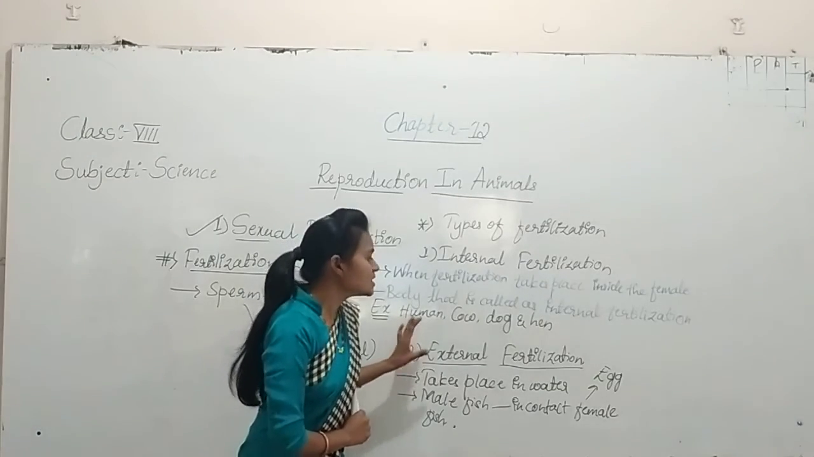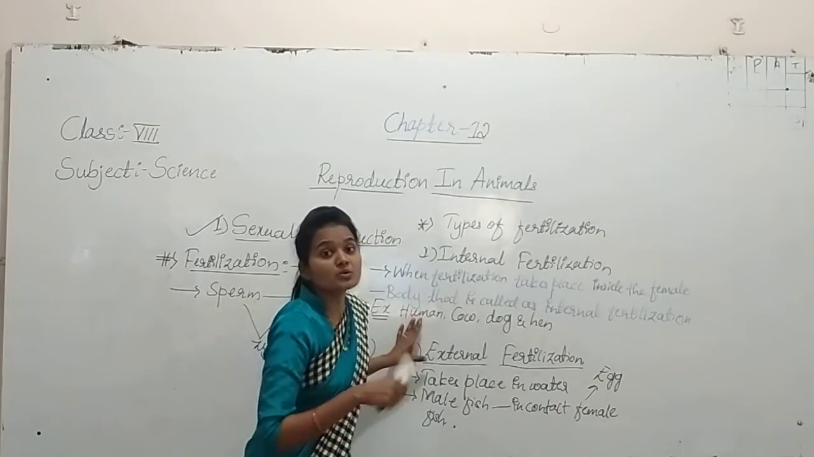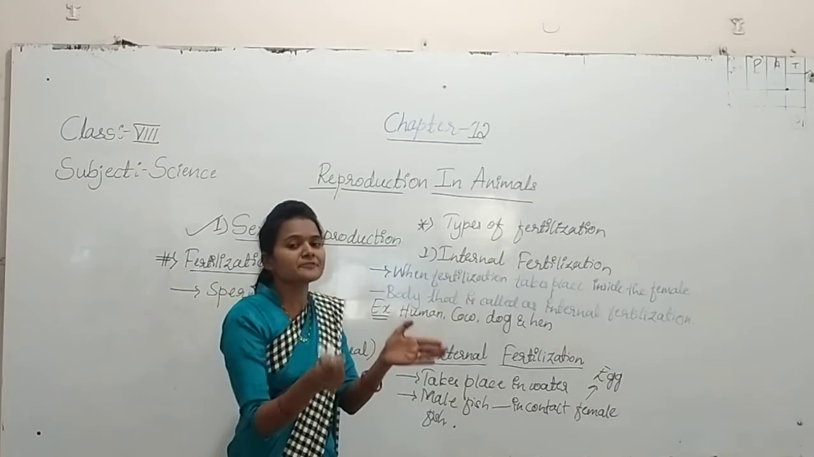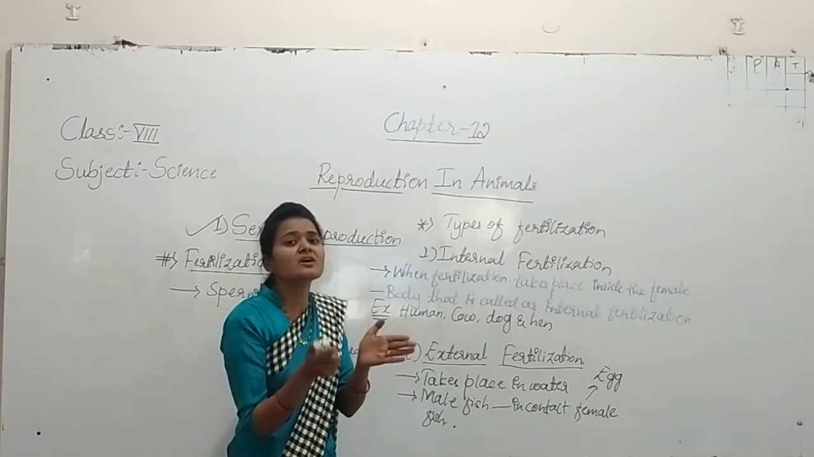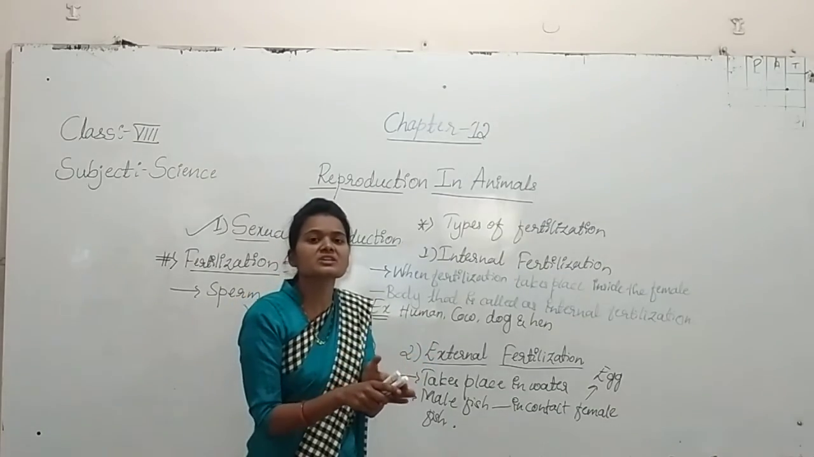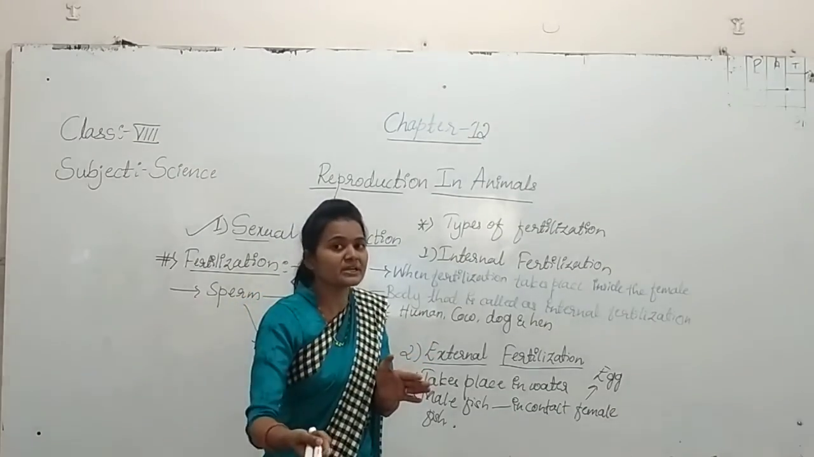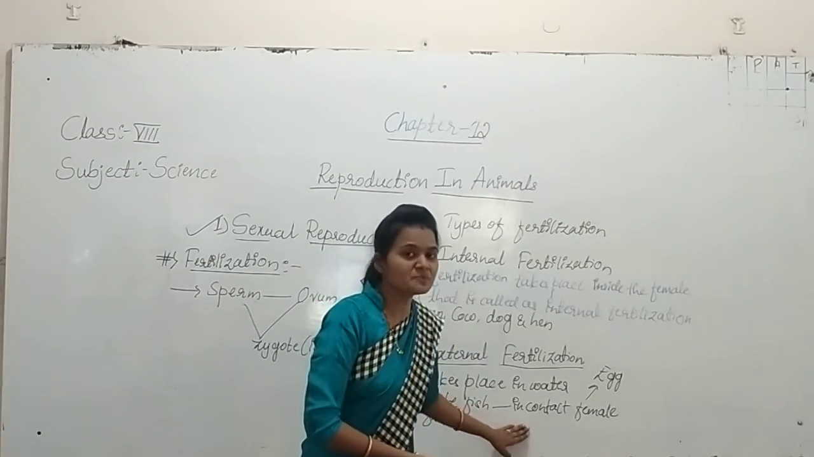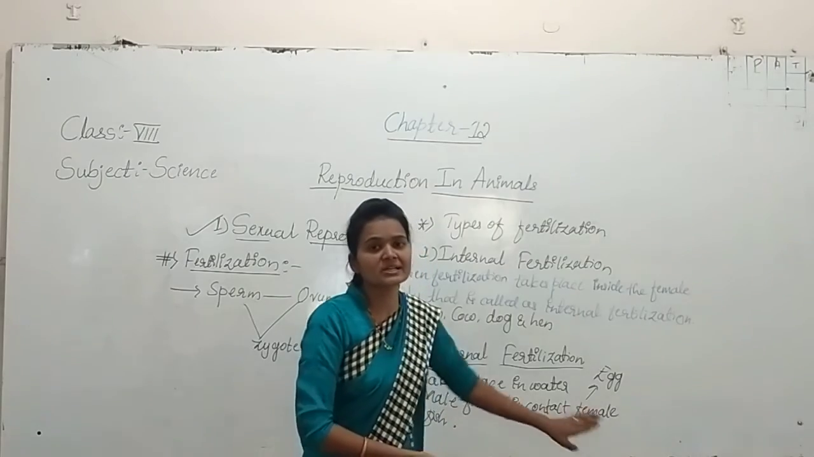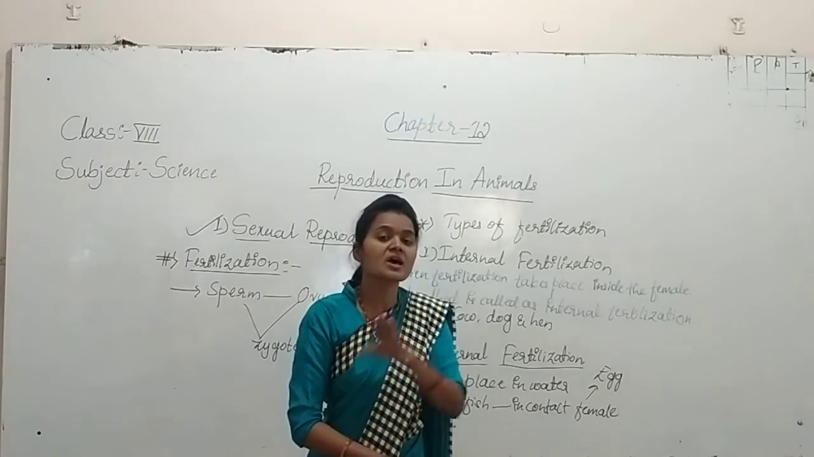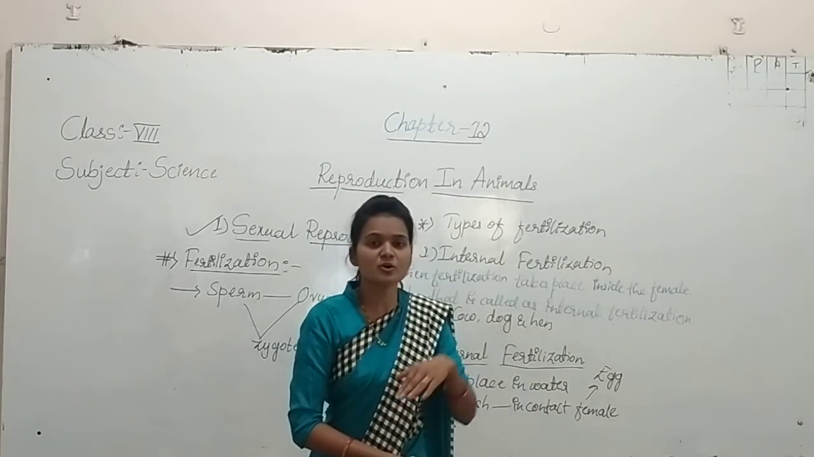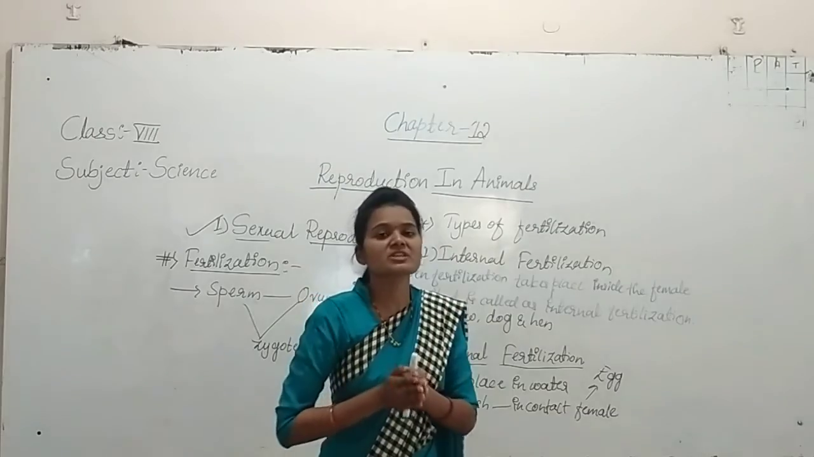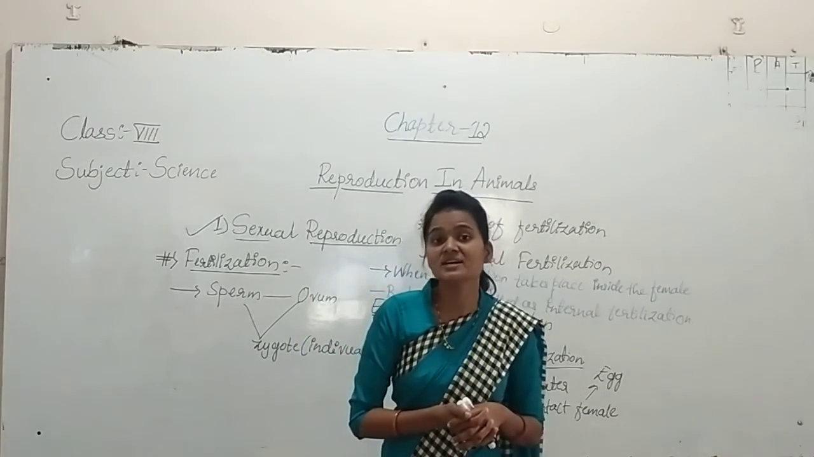External fertilization takes place outside the female body, in water. Here the male and female reproductive cells fuse with each other, but outside the body. For example, I am giving fish: when a female fish lays thousands or hundreds of eggs and they come in contact with the sperms, they fuse with each other to form the zygote.